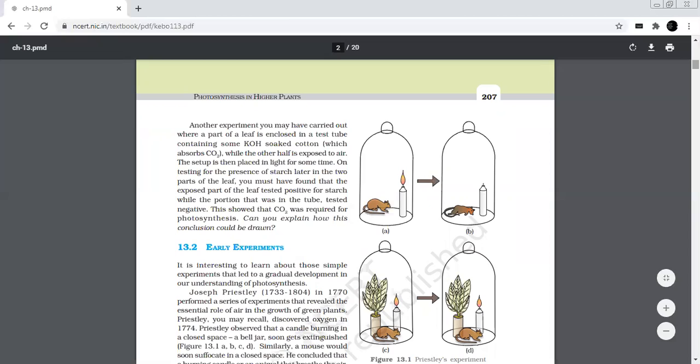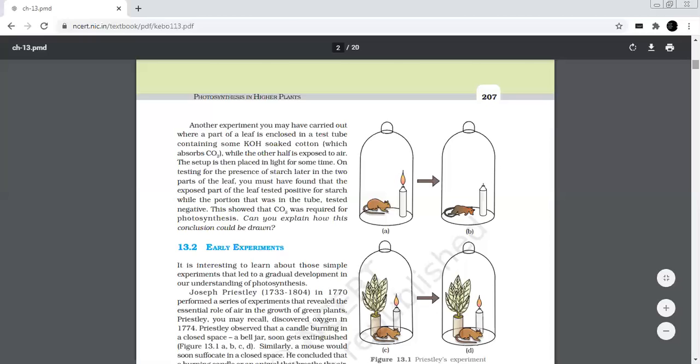A plant can be de-starched by placing it in the dark for 48 hours. After fixing the paper, the setup is exposed to sunlight for 2 to 6 hours. After removing the paper, the test for starch is performed on the leaf. Starch is produced only in the area that receives light. This shows that light is necessary for photosynthesis.